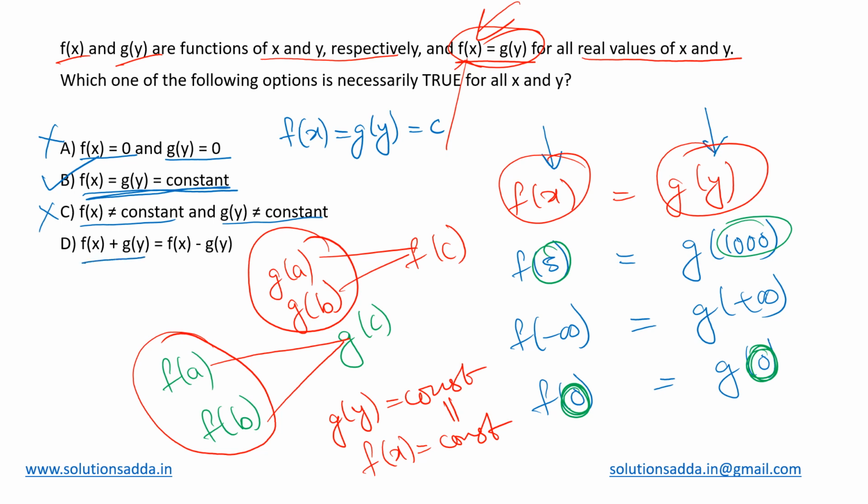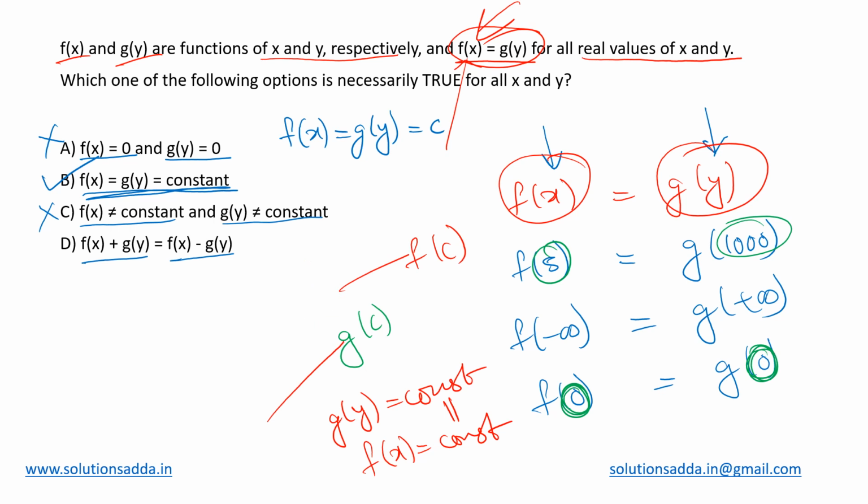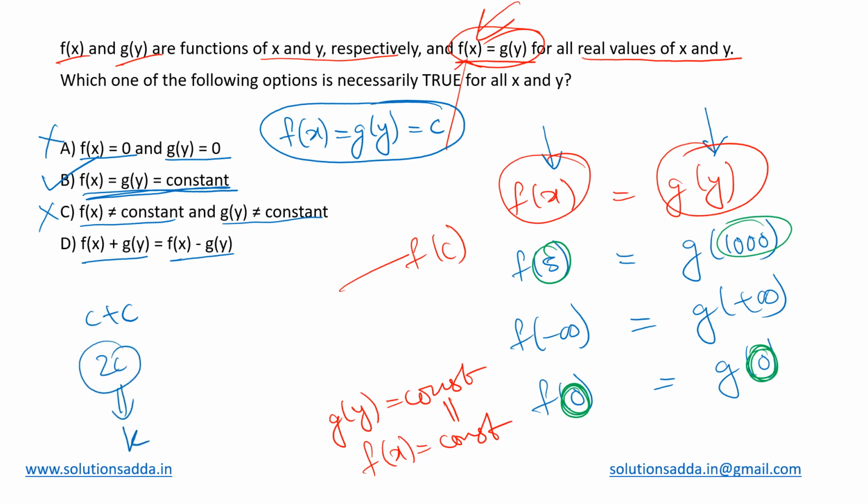Lastly, f plus g equal to f minus g. Okay, now let's visualize this one. It seems that it has to be true, but how actually does it get implied? See, this is what we have got. Now f plus g, what will it be? C plus c, which means 2 times the constant value, or you can say some other constant value, say k. And this f minus g, if both are the same constant function, then c minus c, it will give 0.